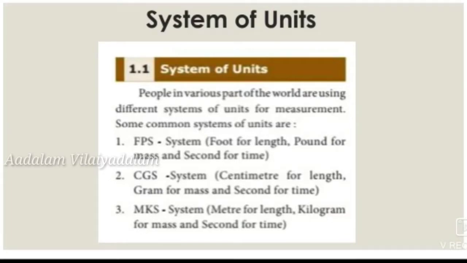There are different systems of units used for measurement. Some of the common systems are the FPS system, that is foot, pound, second system. Foot is used to measure length and pound is used to measure the mass of a substance, and second is used to measure time. And the second one is the CGS system, centimeter, gram, second system.